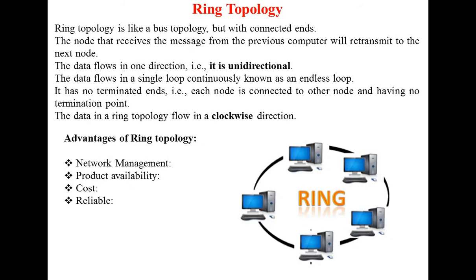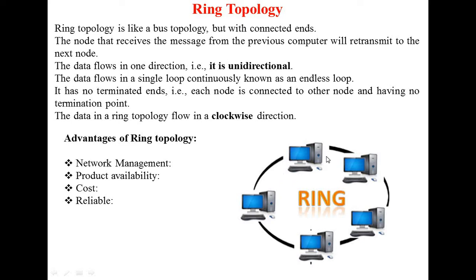Next topology is ring topology. In this you can see computers are connected through a circle, in a ring. How are they connected? For example, this is computer 1, 2, 3, 4, 5. If 1 wants to send data to 4, it will go first to 2, then 3, then 4. This is how ring topology works. Ring topology is like a bus topology but with connected ends. The node that receives the message from the previous computer will transmit it to the next.